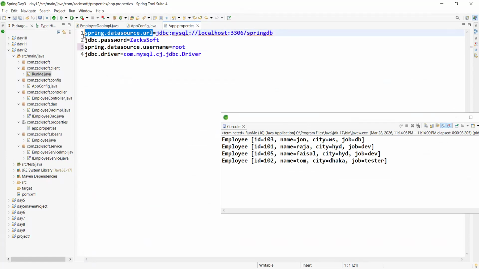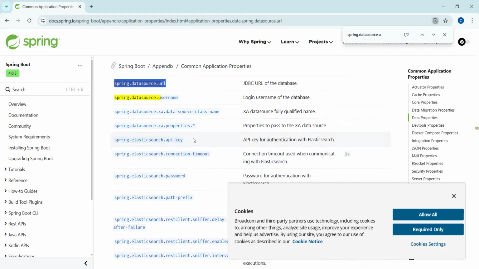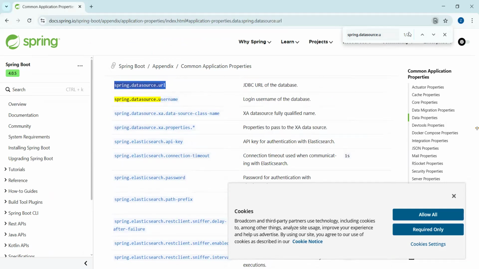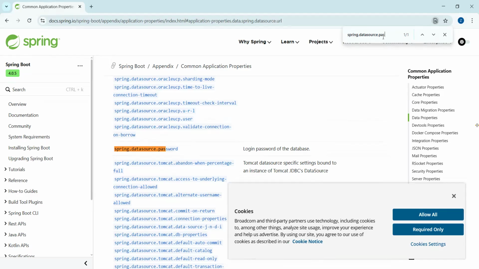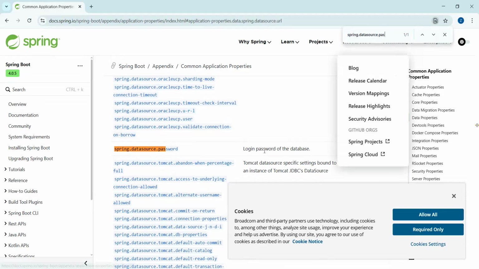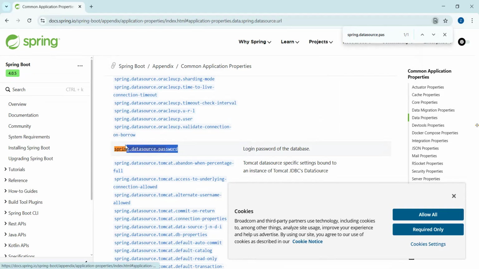So let me use this key also. Nothing more than this, simply this one. We can use any one. Okay, password. Are you observing, it is the login password of the database? No need to memorize. What is the purpose? Login password of the database.